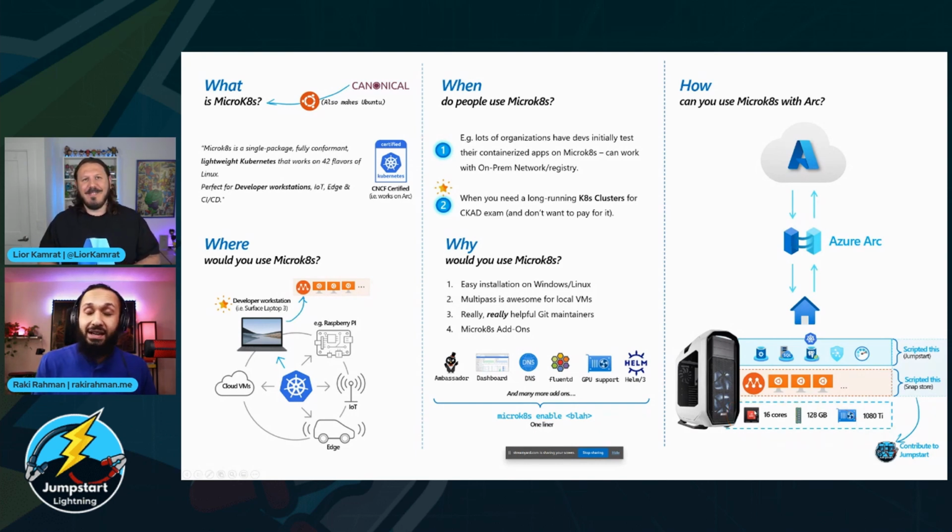But essentially what I did, Lior, was I first installed microK8s on this desktop, just because of all the benefits that we talked about, and the fact that microK8s has these single line commands that you can use to install Helm, have GPU support, and so on and so forth. So installing microK8s was a piece of cake. And then I took some of the scenarios that you had, specifically the AKS scenario, and I went through the code. I looked at all of the scripting and automation that you and the team have done. I basically developed my own script to get microK8s installed on any machine from the Snap Store. And then I realized, hey, I think this is in good enough shape to contribute to the Jumpstart. And so that's what I did.